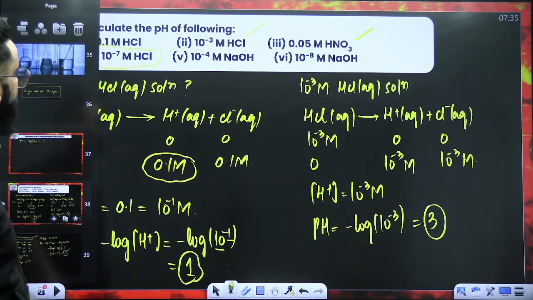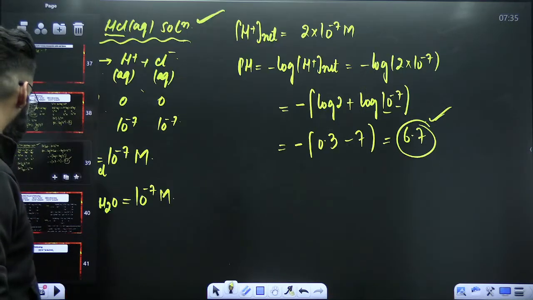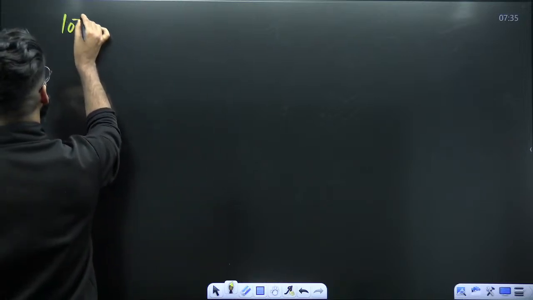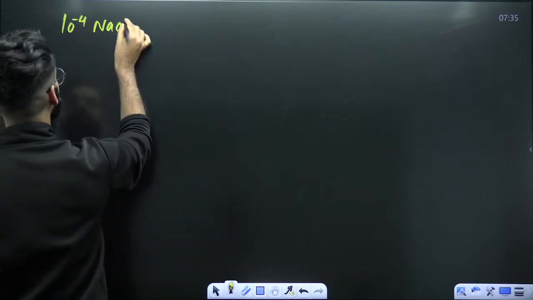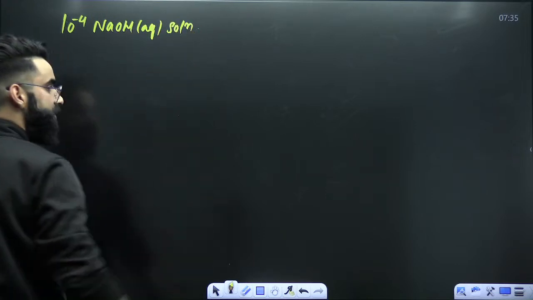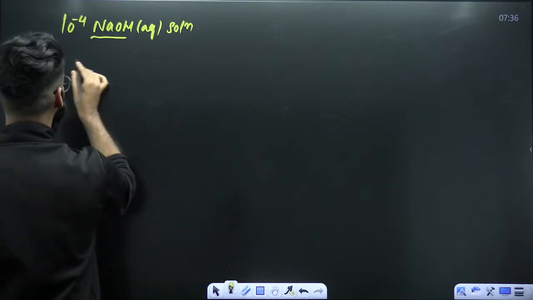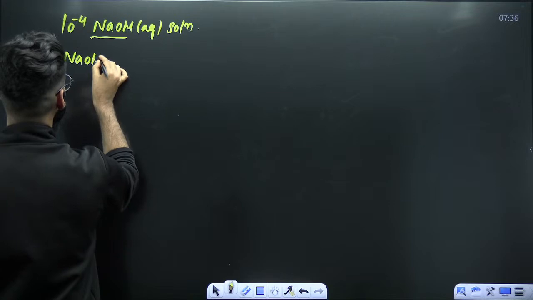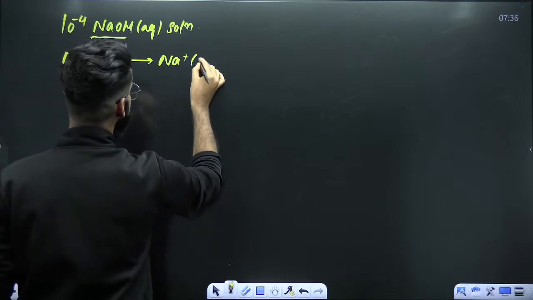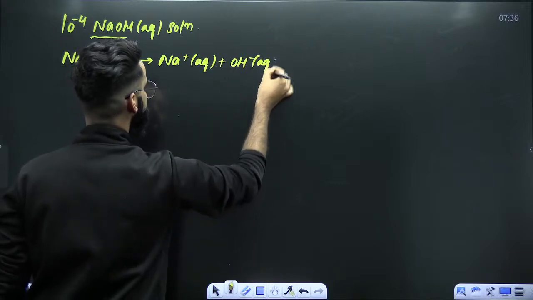Moving on to one more. 10 raised power minus 4 molar NaOH aqueous solution. How do we get its pH? First of all, my dear students, NaOH, how will it undergo dissociation? NaOH will undergo dissociation as Na positive plus OH negative. This is how it will undergo dissociation.